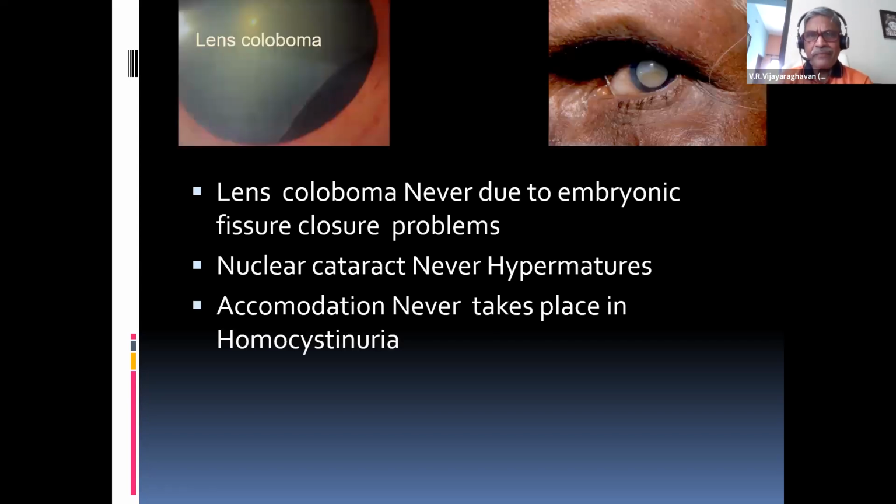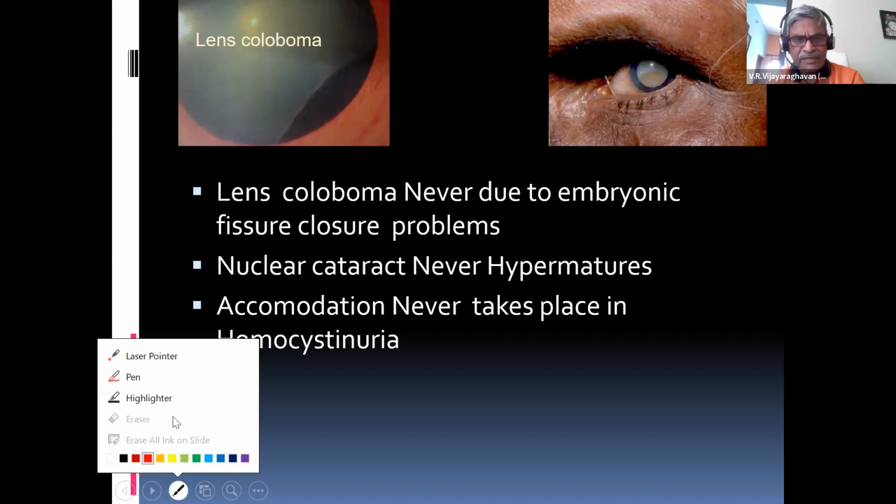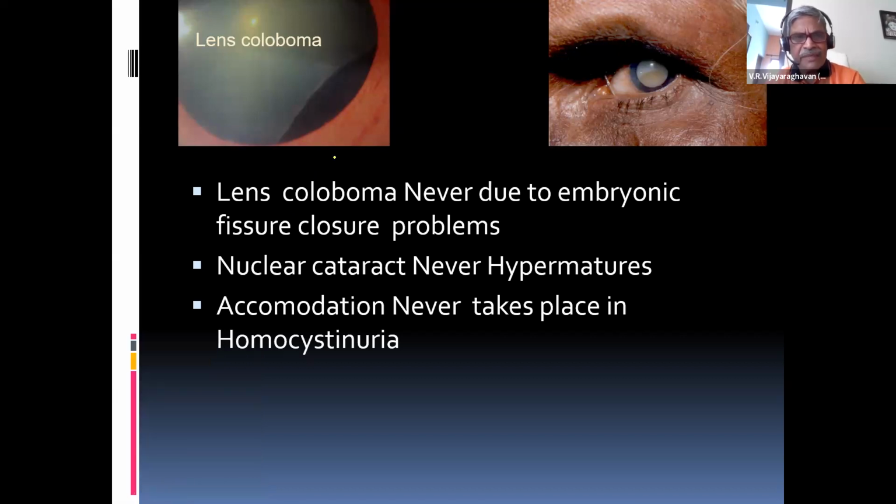Never forget again. Now you see, this is called coloboma. Coloboma of the lens. Can you see now here the lens? This is the lens coloboma. Some areas of the lens are defective. And you see now here, the nucleus and the cortex have become liquefied. It's called hypermature. Everyone knows it's a hypermature Morgagnian cataract. The coloboma is what now? Defect.